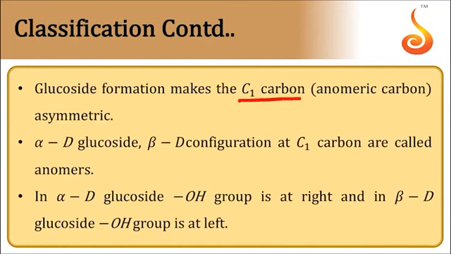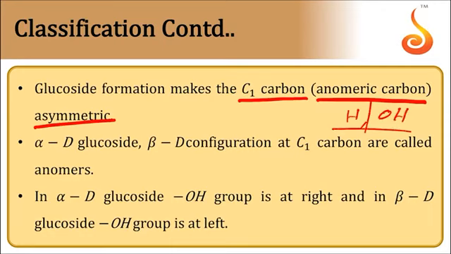Glucoside formation makes C1 carbon, that is the anomeric carbon, asymmetric. So the carbon which is achiral in the open chain structure and becomes chiral in the cyclic structure is called the anomeric carbon. Due to the difference in the orientation of H and OH at the anomeric carbon, we can get two types of isomers. One is called alpha, another one is beta.